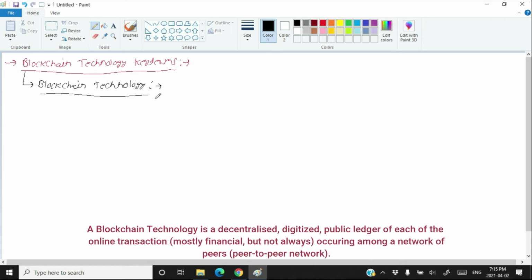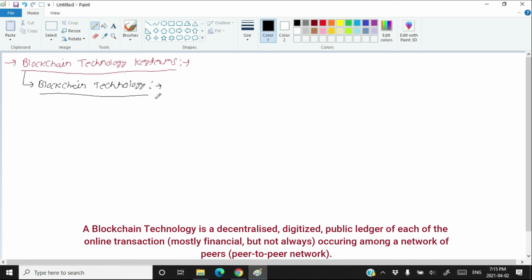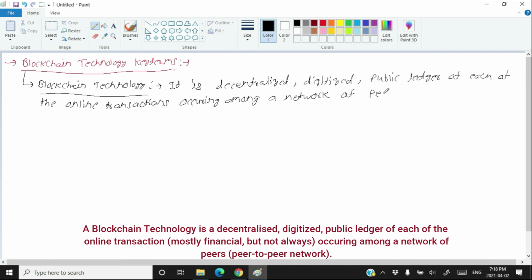Blockchain technology is decentralized, meaning there is no specific center of command like a bank. That's why blockchain technology is decentralized, a digitized public ledger of each of the online transactions occurring among a network of peers.